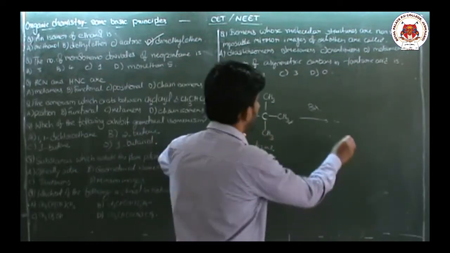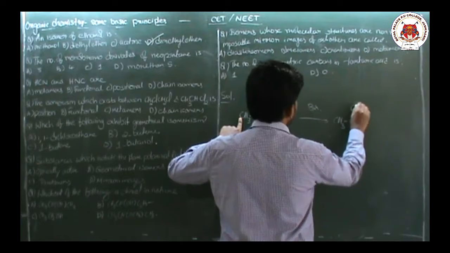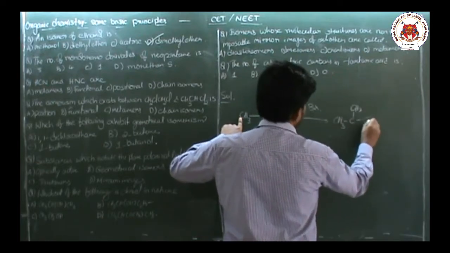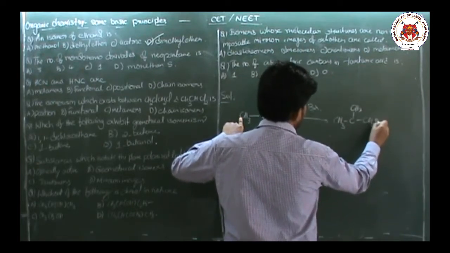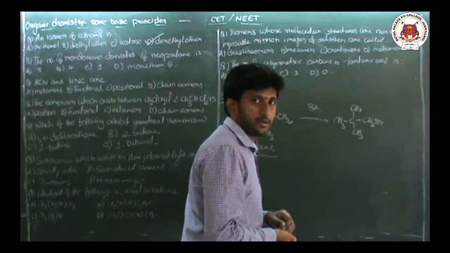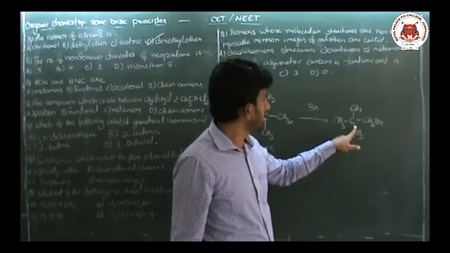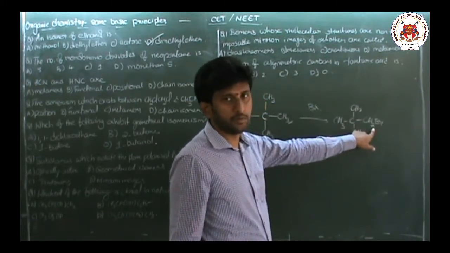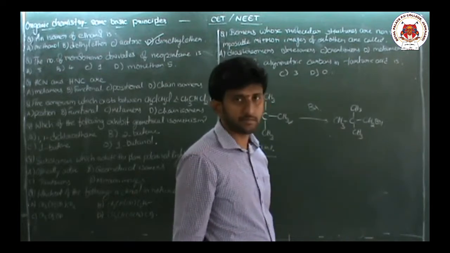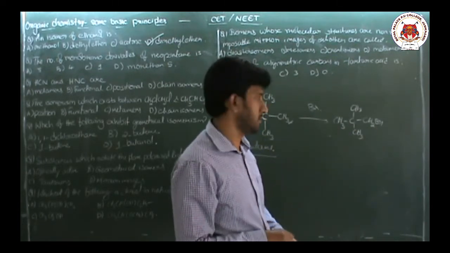What will I get here? CH3, C, CH3, CH2Br, and CH3. So this is 2,2-dimethyl-1-bromopropane. Sorry, 1-bromopropane. Right or not? Yes.